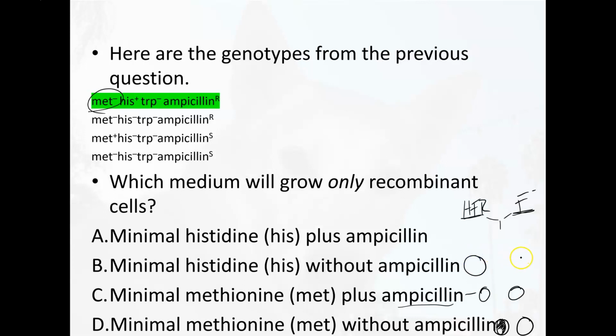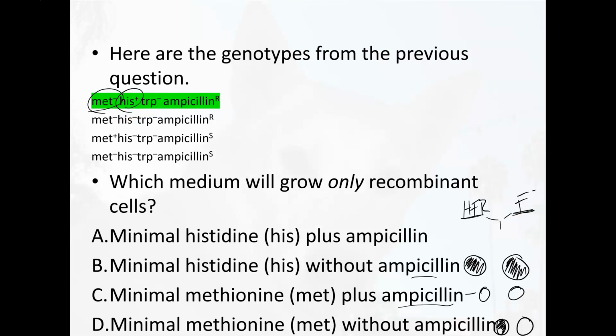The media doesn't contain histidine, but it also doesn't contain ampicillin, so our HFR cells are going to grow because it doesn't contain ampicillin. Our F- cells are also going to grow because they can make histidine.